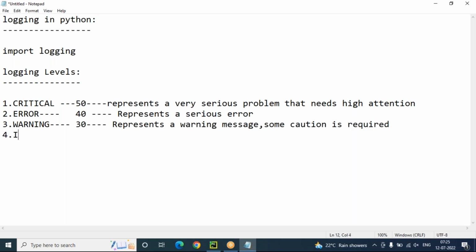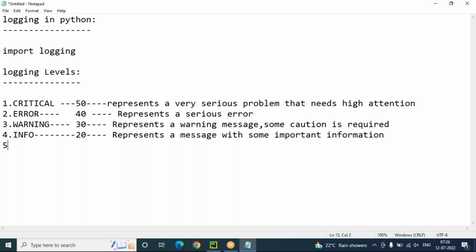Fourth one is info. Info means level number 20. It represents a message with some important information. Next, debug. Debug means level number 10. It represents a message with debug information.